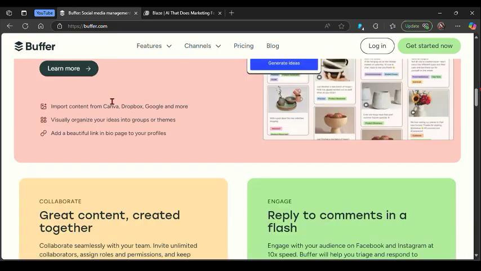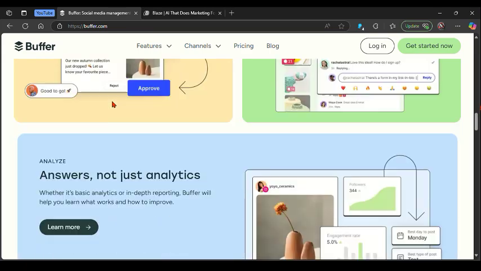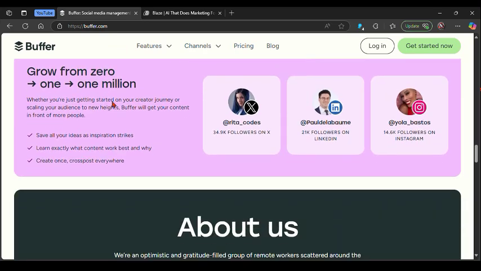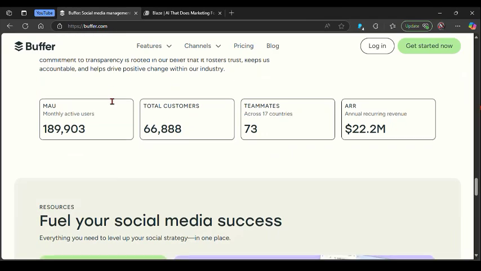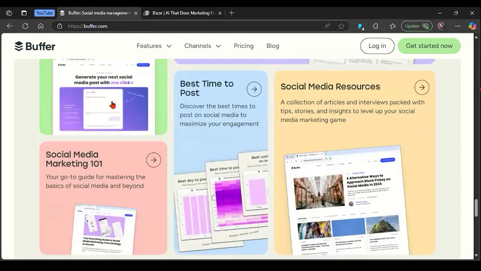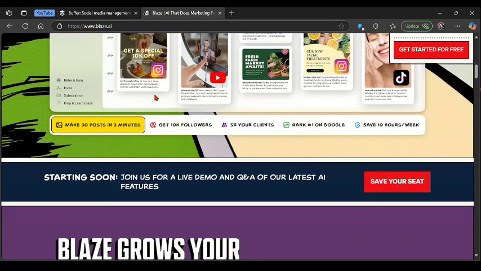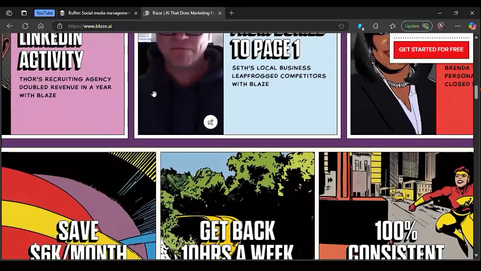And talking about the final conclusion about these two platforms, you can simply go for Buffer if your goal is to schedule and manage social posts efficiently with a light footprint and an intuitive workflow. Then on the other side, you can opt for Blaze AI if you already produce long-form content and what you want is to automate repurposing into a viral-friendly format without manually rewriting or designing posts.